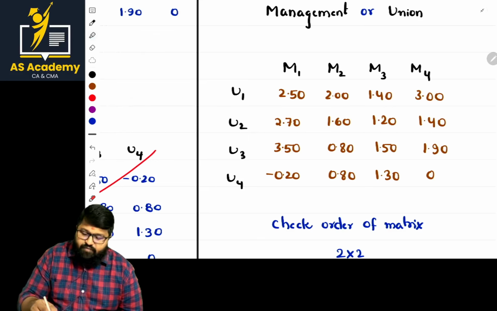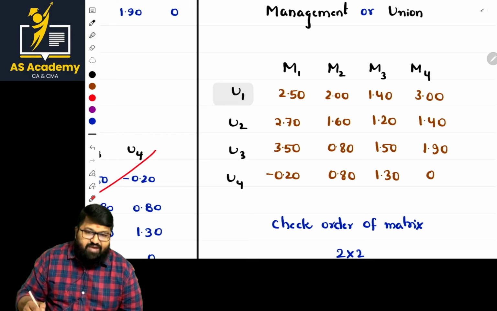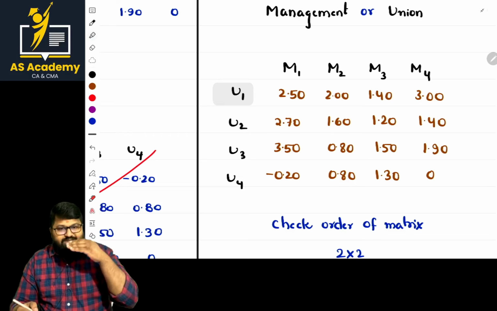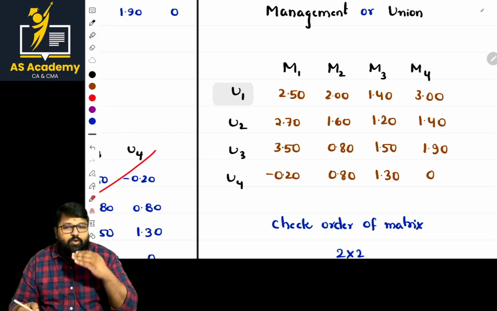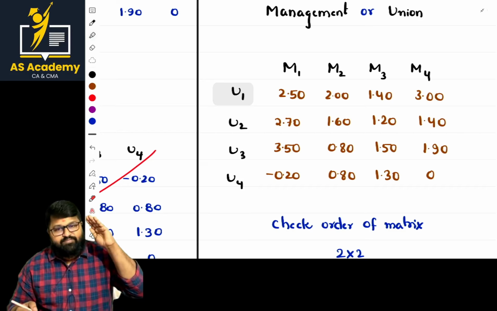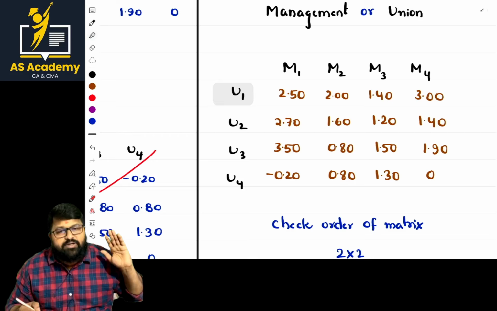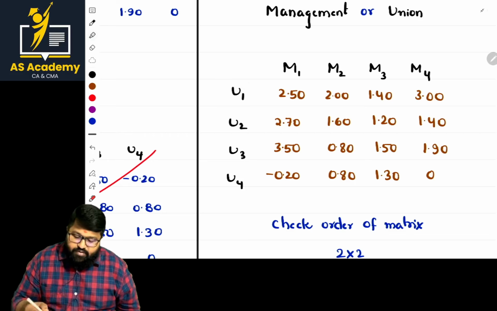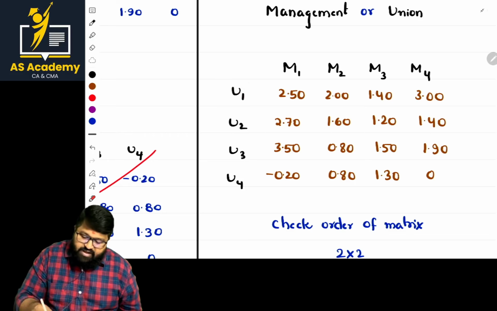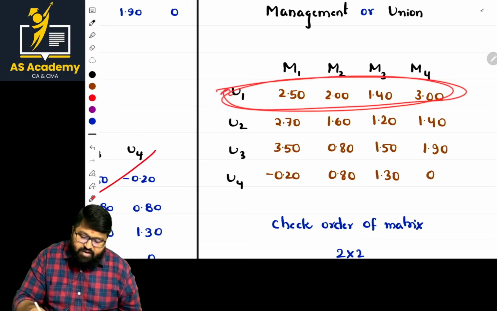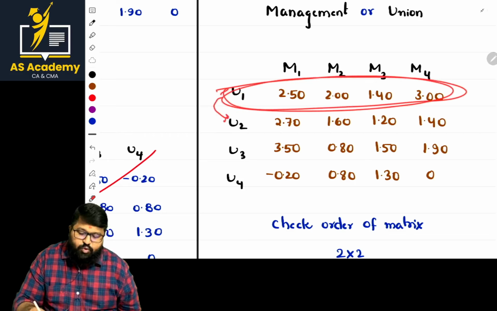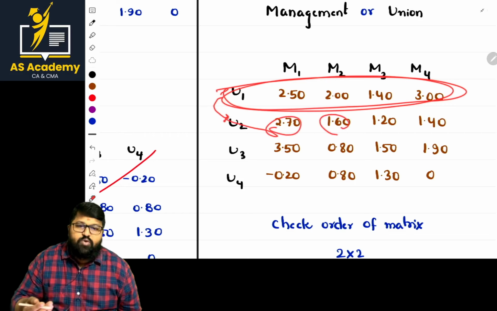So in comparing the values, let us compare U1 with other rows. In the rows, normally the union wants to eliminate the least pay. A row with the least pay should be eliminated. For example, comparing union 1 with U2: this value is high, this value is less, no use.